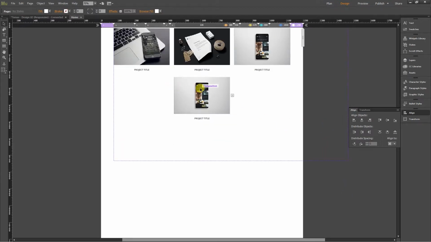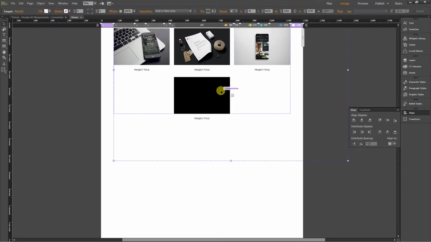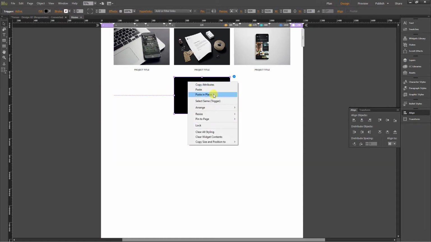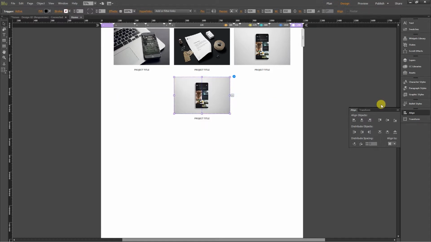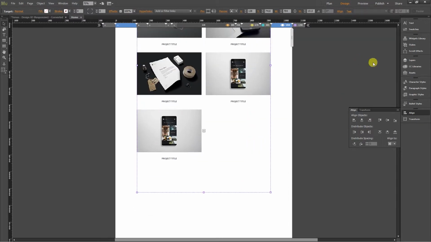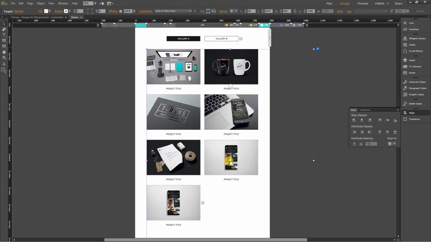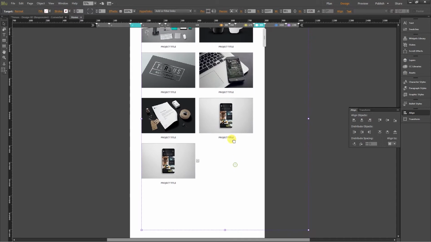Alright, now select the state button, right click, cut, and paste it inside the trigger button by using the paste in place command. So now you have a new trigger button, and if you see in the other breakpoints, now all the buttons are positioned accordingly.